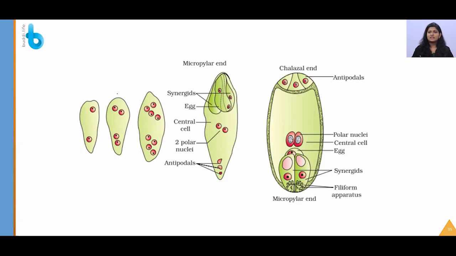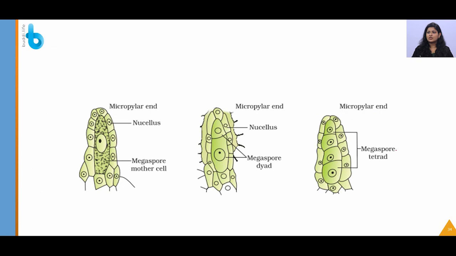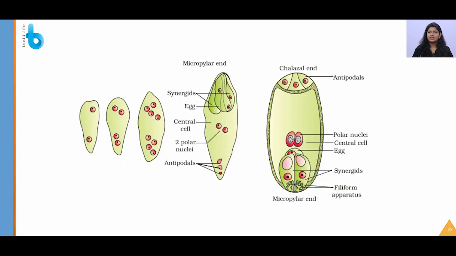After this, all the reduction division stops. After the megaspore tetrad, these three are degenerating. Let me strike out all these three. From here onwards, what will start is mitosis and not meiosis. Clear?